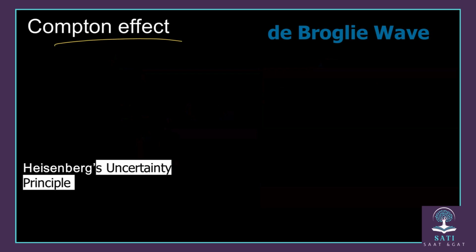What is Compton effect? Compton effect, just the main idea of it, they said when light is moving as a photon and it collides with a particle, for example, this particle is an electron, what would happen to this photon of light when it collides with the electron?